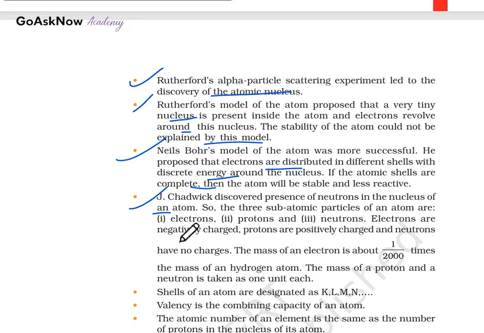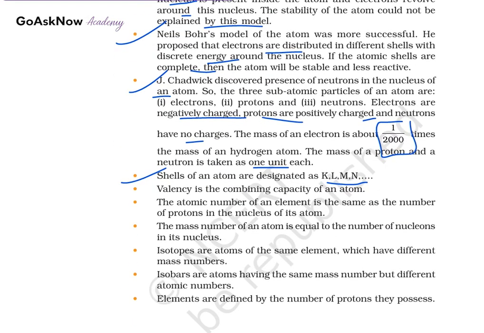So the subatomic particles are the electron, the proton, and the neutron. Electrons are negatively charged, protons are positively charged, and neutrons have no charge. The mass of the electron is 1 upon 2000 times the mass of a hydrogen atom, and the mass of a proton and a neutron is 1 unit each. Also, according to Bohr, he divided the energy levels, so the shells of an atom are designated K, L, M and N.